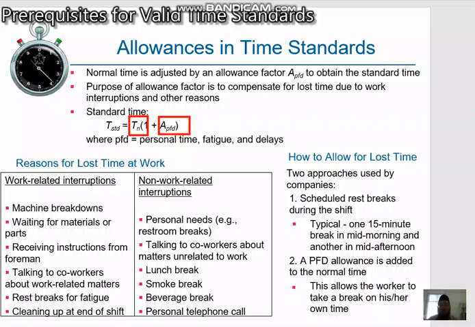Again, there are various work-related or non-work related interruptions that can happen in the task, and in general, there are two approaches used by companies to compensate for this lost time. First, using scheduled rest breaks during the shift, or using personal fatigue delay allowance that is added to the normal time. Okay, thank you.